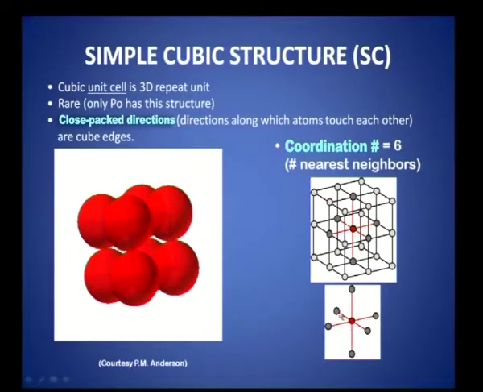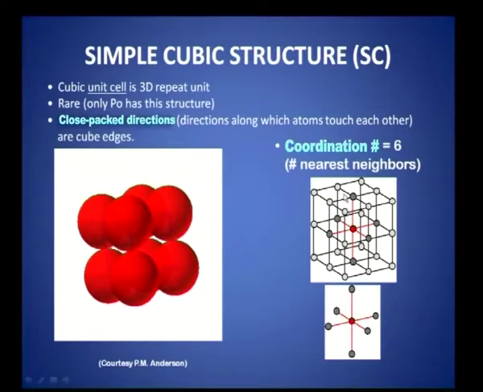Now, how many atoms are there equidistant from this atom, or the number of nearest neighbors: one at the top, one at the bottom, one on the left, one on the right, and one in this direction. So, this is x direction, this is y direction, this is the z direction. The coordination number is 6. This atom is surrounded by 6 atoms. You can visualize a simple cubic structure, the coordination number will be 6.